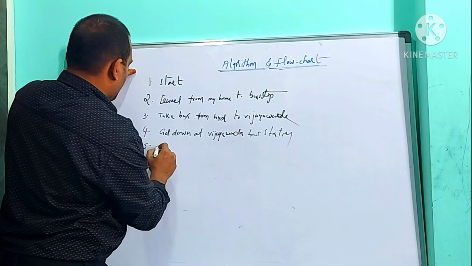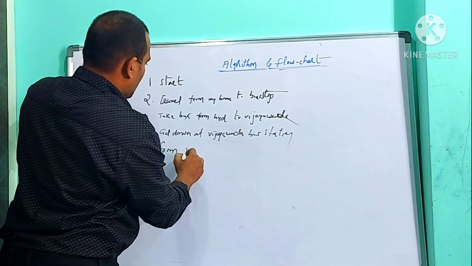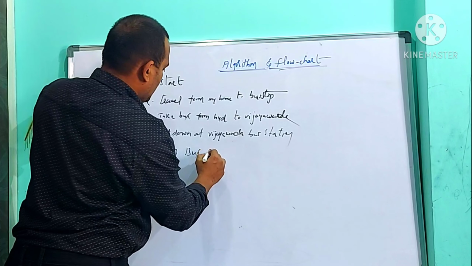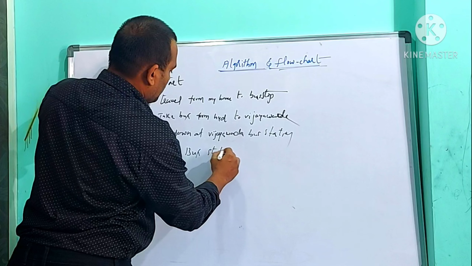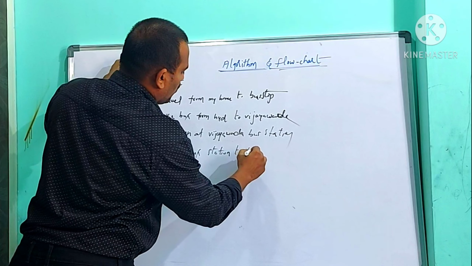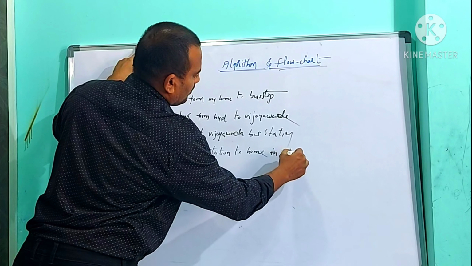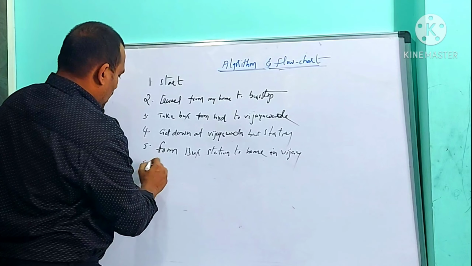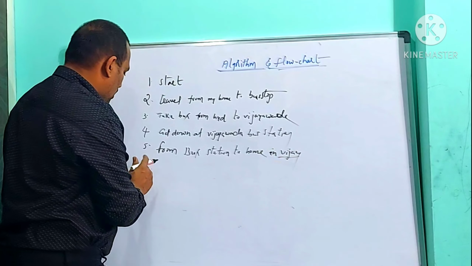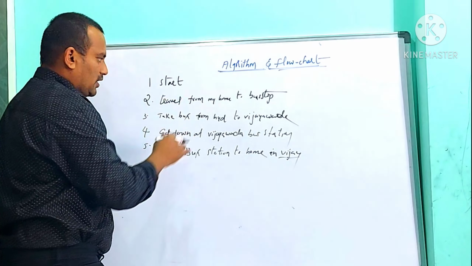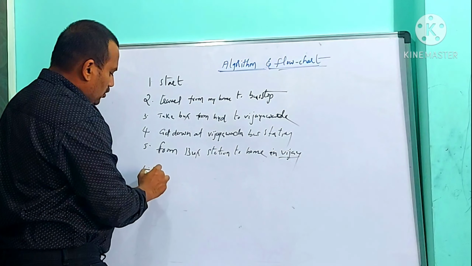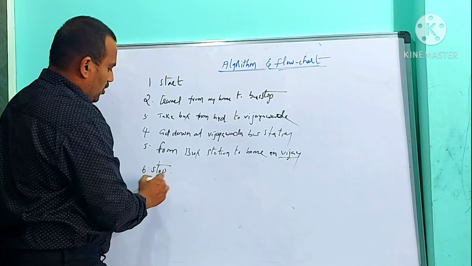Next, travel from the bus station to my home in Vijayawada. So I reached my home in Vijayawada, then there is no need to continue this process, correct or not? Finally, I need to stop traveling.